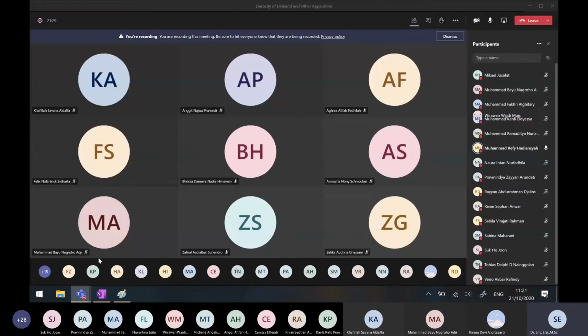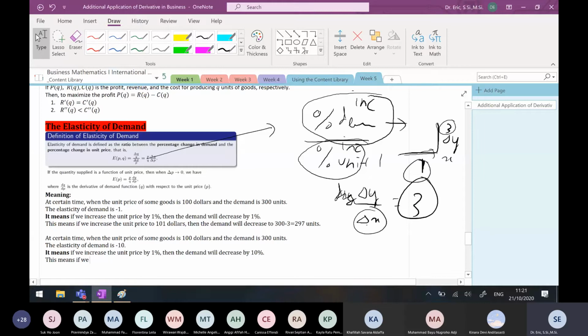This means if we increase the unit price by 1%, from $100 to $101, then what happened to the demand? Increase or decrease?